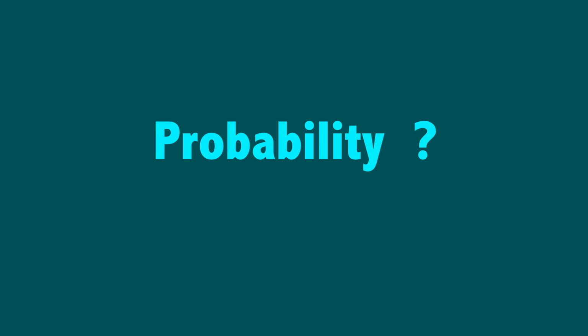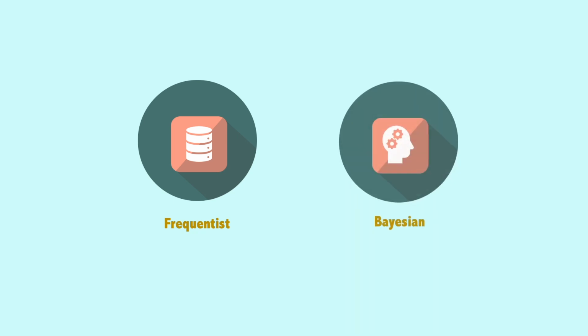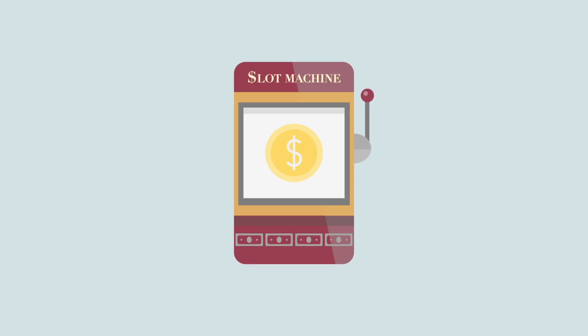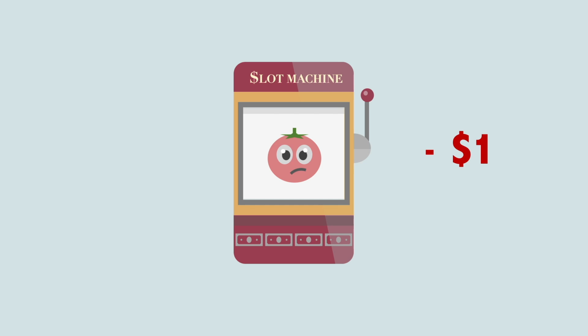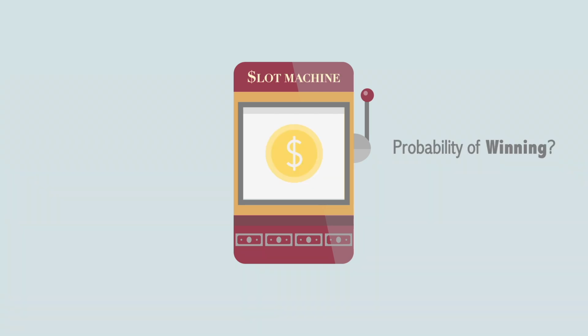In this video, we're going to learn about the two most popular schools of thought, the Frequentist and the Bayesian views of probability. Let's imagine there's a slot machine that has two outcomes, a gold coin where you win $1 and a rotten tomato where you'll lose $1. Our goal is to figure out the probability of winning.